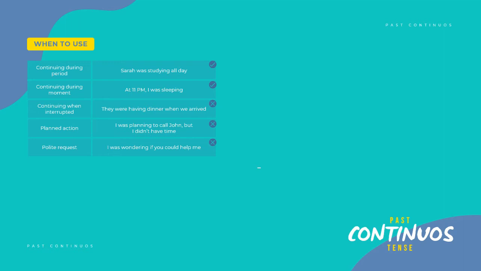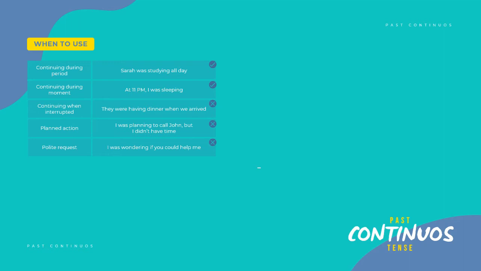For example, they were having dinner when we arrived. Now, this is an interesting sentence because it actually has two past tenses. It has the past continuous, were having. This was continuing. They were having dinner when we arrived.